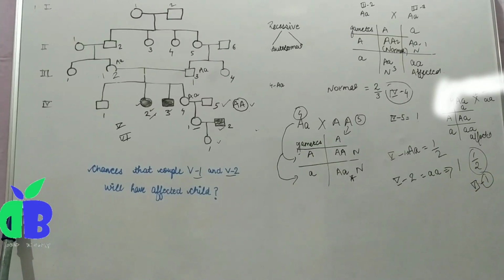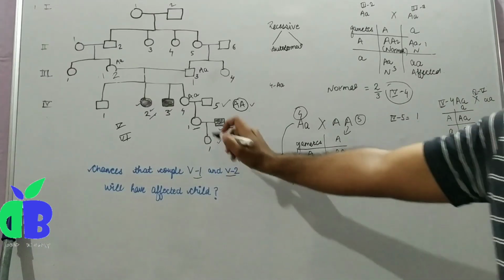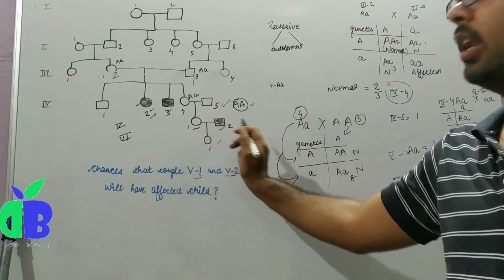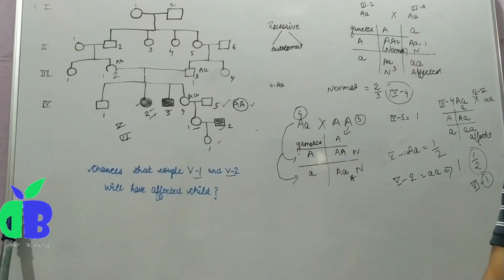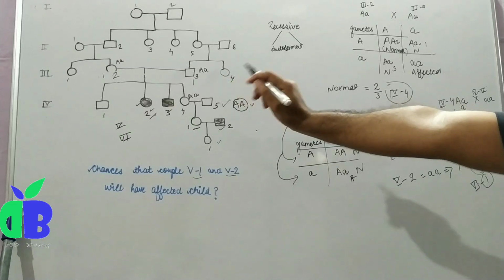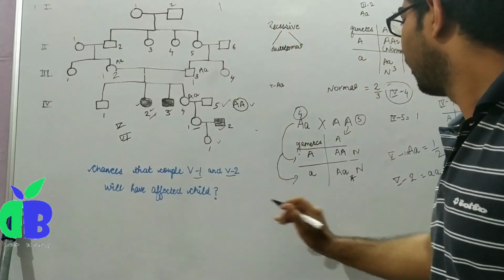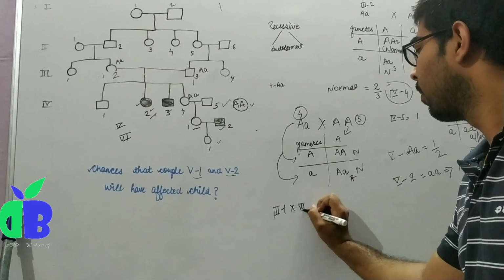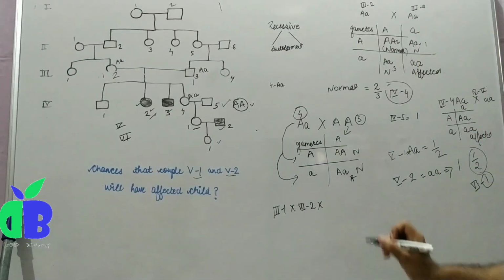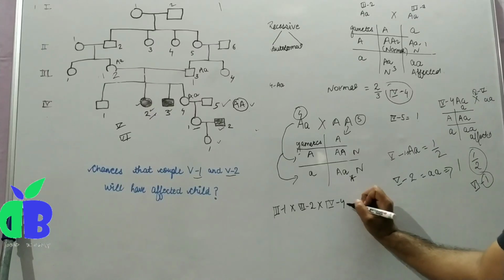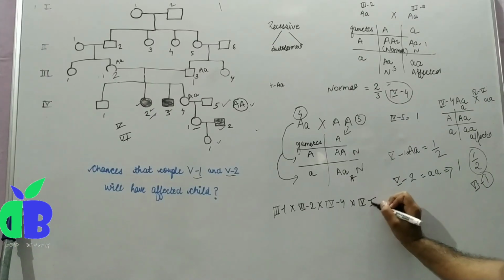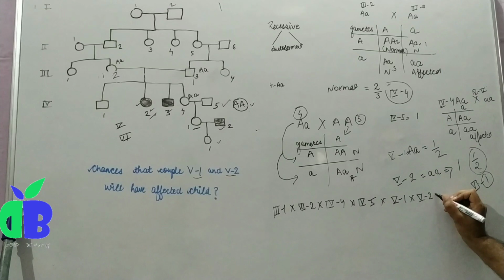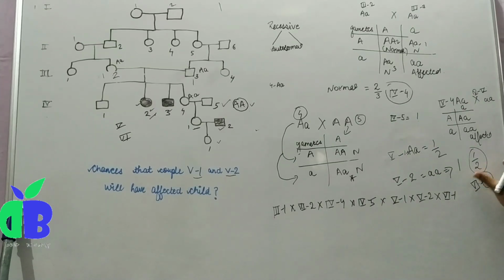Now we have to include all the probabilities in our question, that is of 3-2, 3-3, 4-4, 4-5, 5-1, 5-2, and 6-1 being affected.